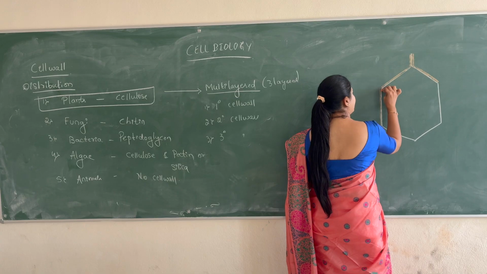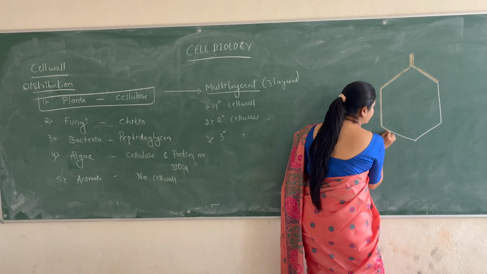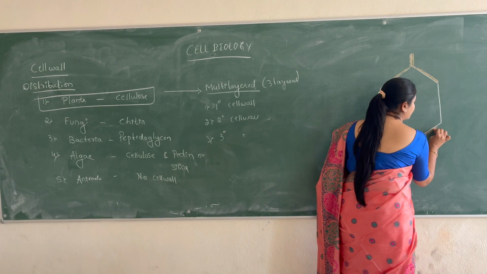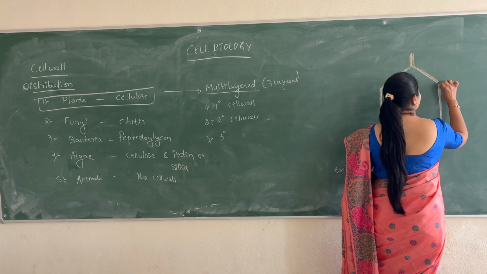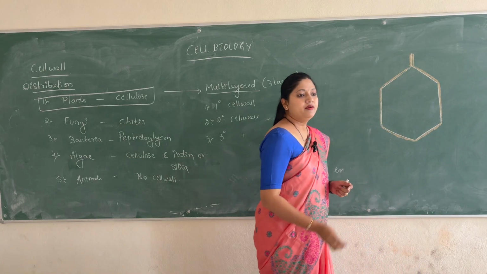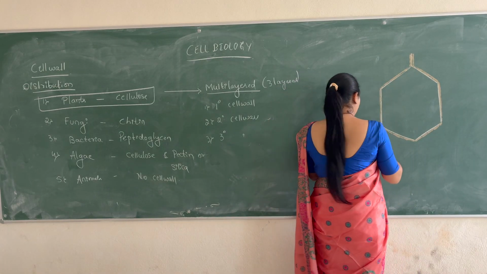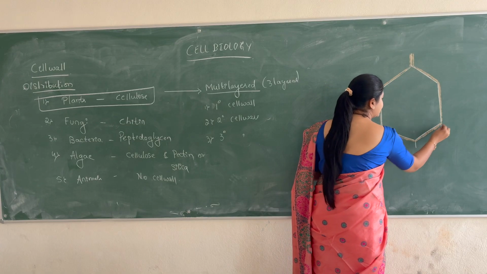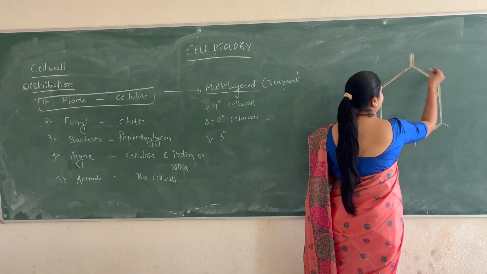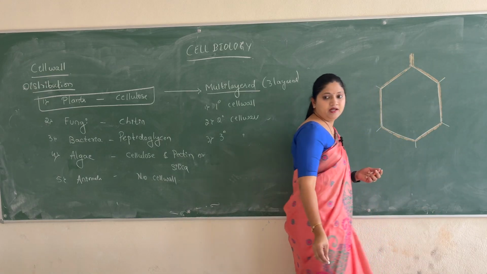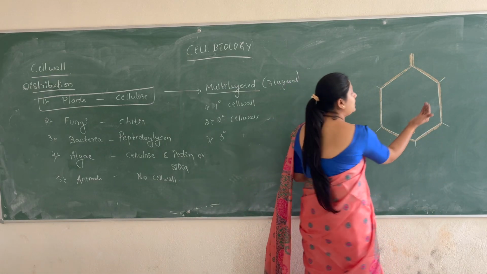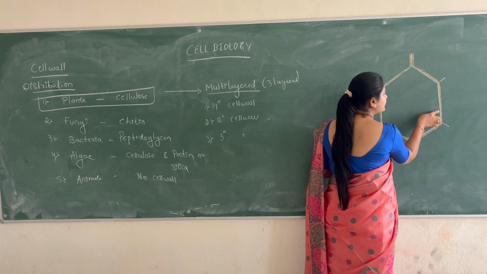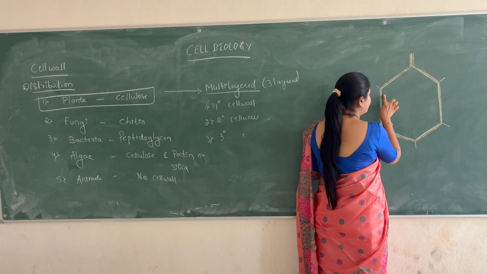This is all the middle lamella present. Now, here there are adjacent cells present. There are surrounding cells which are present. So it goes like that. Right. Now, inner to the middle lamella, we have this cell wall, which I've drawn here in the white.